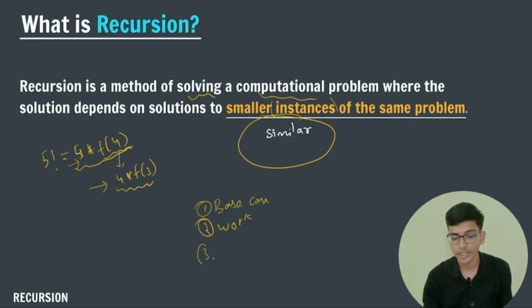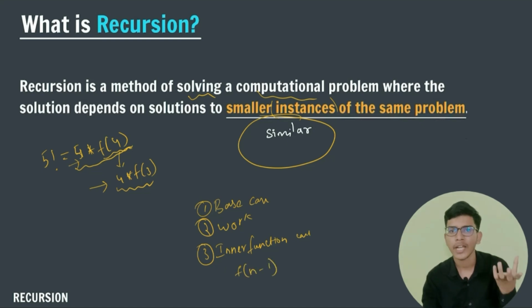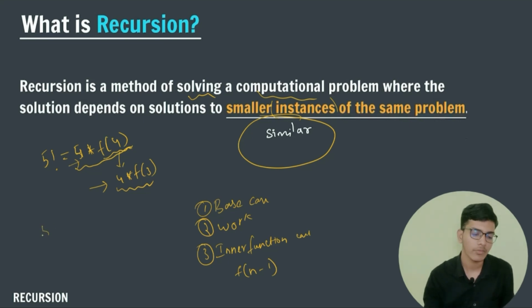The third one is the inner function call. That is, I am calling f of n minus 1. You should know the logic of why I am calling f of 4. To calculate the factorial of a given number, I need to know f of n minus 1.